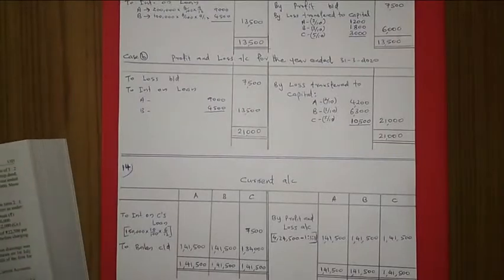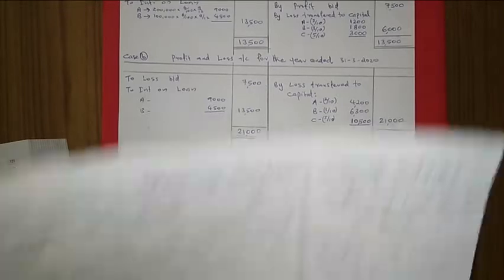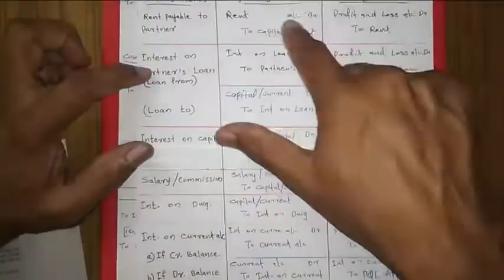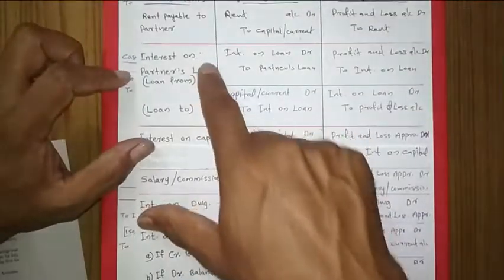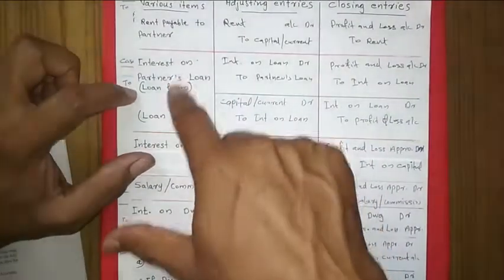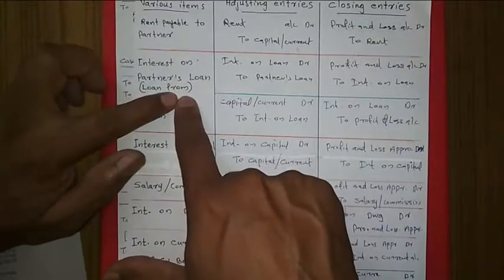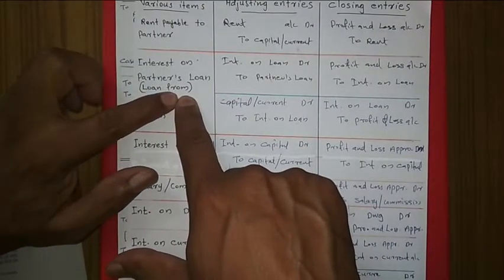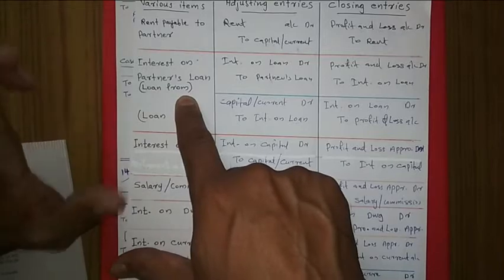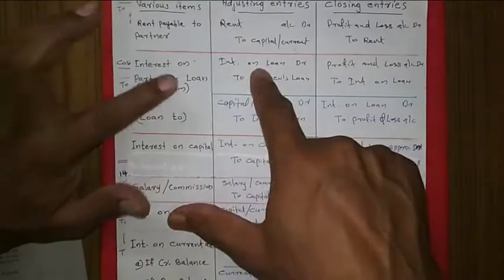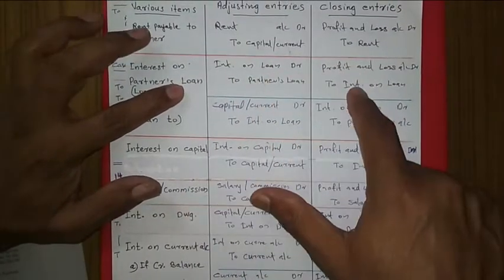I will show that paper once again. Adjusting entries, closing entries, interest on loan, and here 2 loans are given. So A's loan is that we took a loan from A. So these first 2 journal entries are applicable for A's loan.